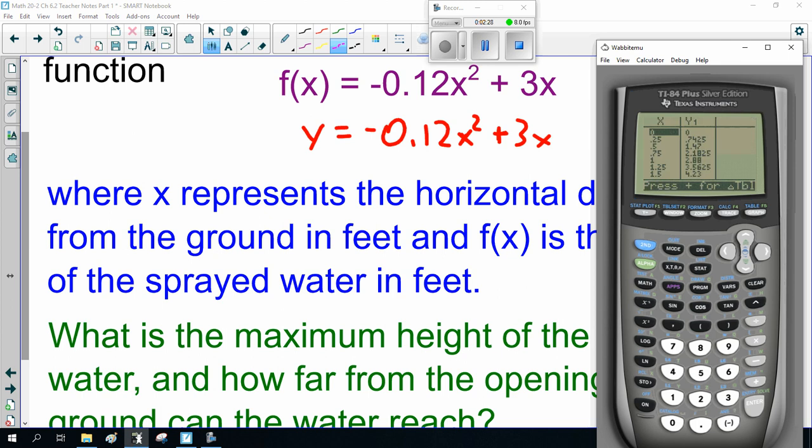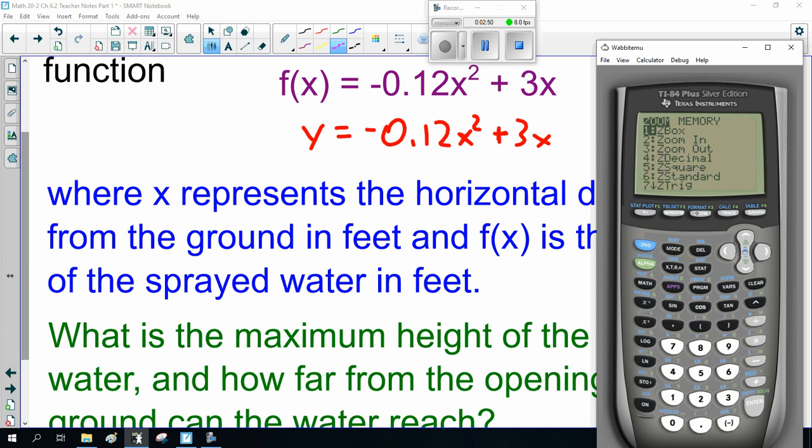Look at my table of values. Table set 0 going up by 1. And I'm going, oh, 13, 15, 18, then it's coming down again. So it's about 25 feet it's going.